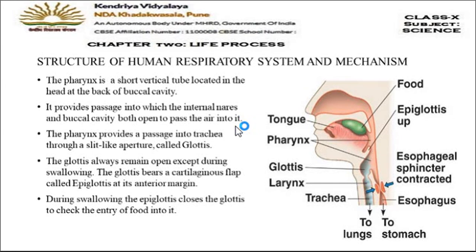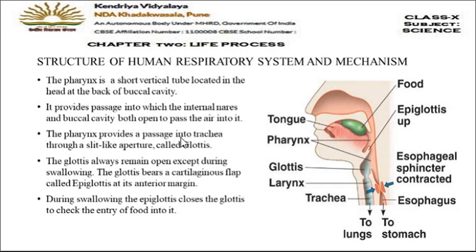which is called the pharynx, a common organ. Now here you can see in the diagram that from the pharynx these two get separated. The food pipe gets separated and the windpipe also gets separated. So the pharynx provides a passage into the trachea. One of the tubes will open into the trachea part and one path will go towards the food pipe. So there are two separate tubes from the pharynx.